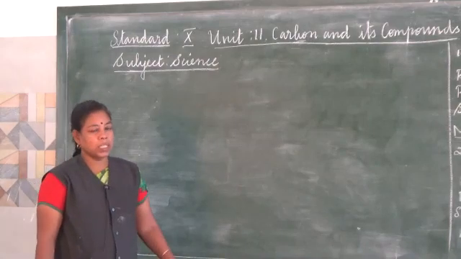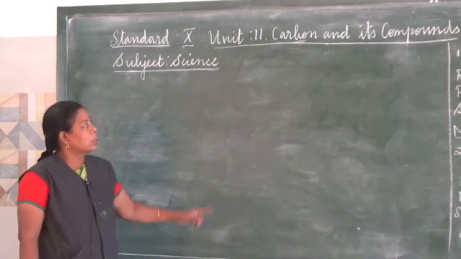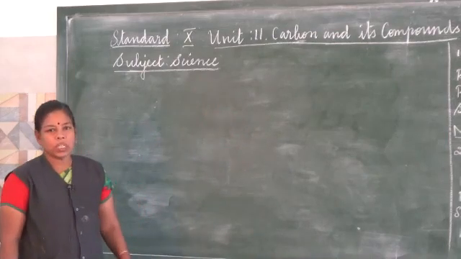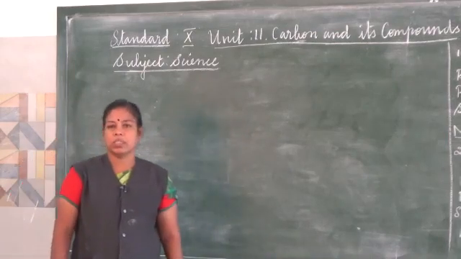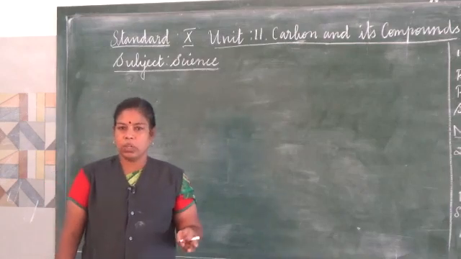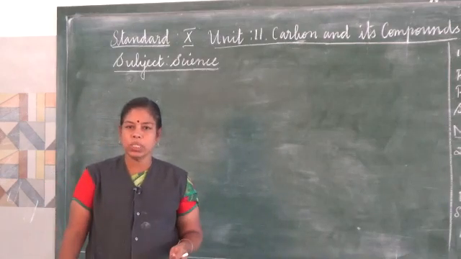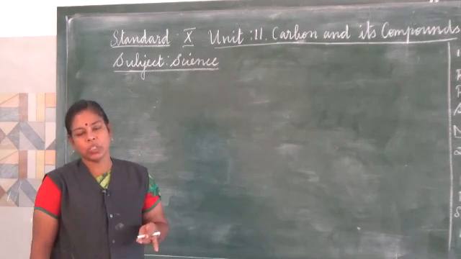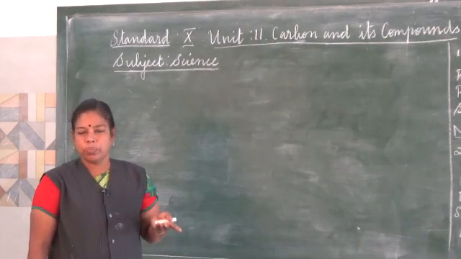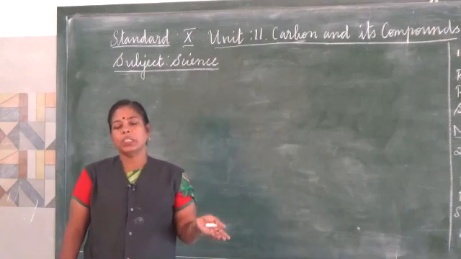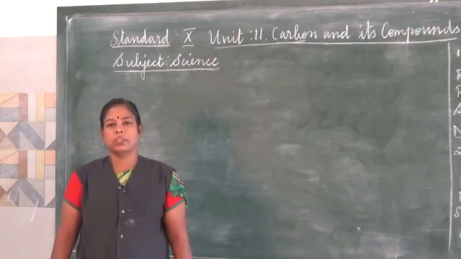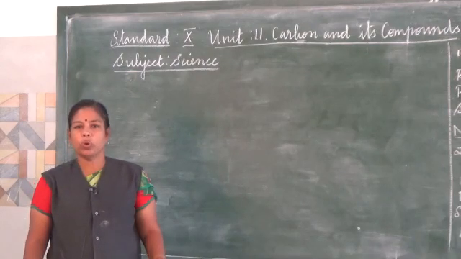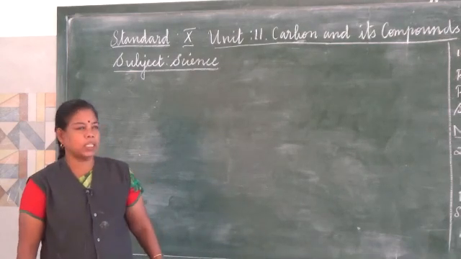In the last session we started the lesson Carbon and its Compounds, and the topics covered in the previous class were the introduction to organic compounds, characteristics of organic compounds, classification based on the nature of bonding and functional group, and then we saw the homologous series and its characteristics.